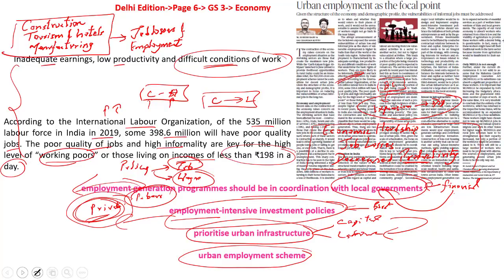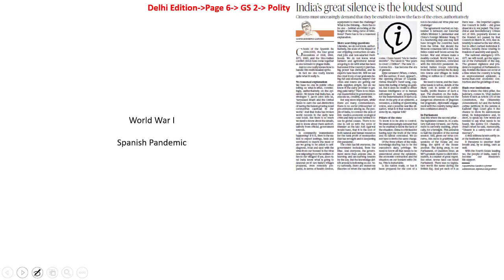Now let's look into the next article. This article is speaking about the three organs of the state. As we usually know, we have the legislature, the executive and the judiciary. The legislature makes laws, the executive implements the laws, and the judiciary interprets these laws. When it comes to who is the dominating force, none of them are, but a comparative edge is given to the executive.